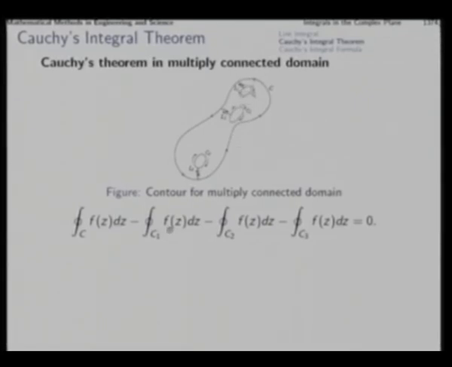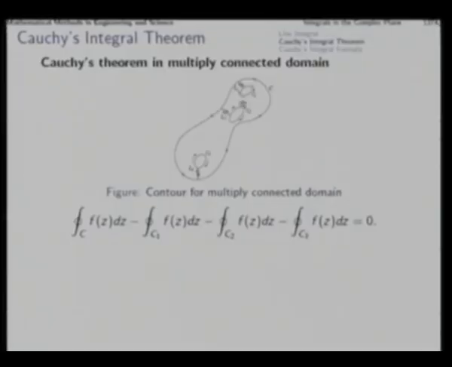So, that is why minus the contour integrals over C1, C2 and C3, this whole thing is 0, because f(z) is analytic everywhere in the contour that has been actually traversed.